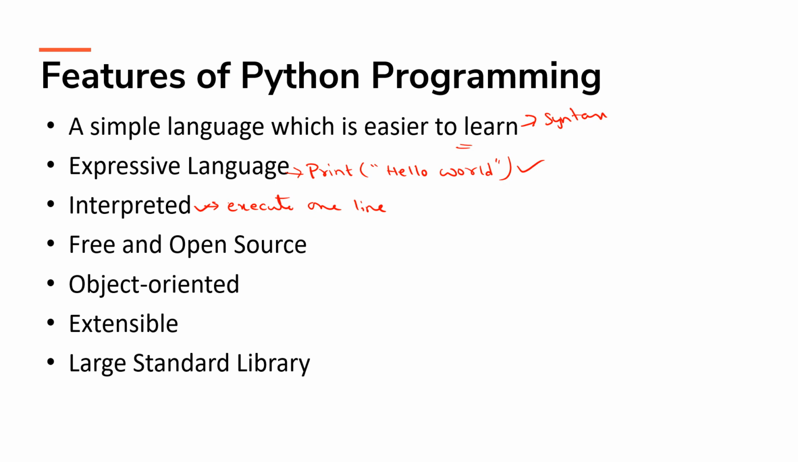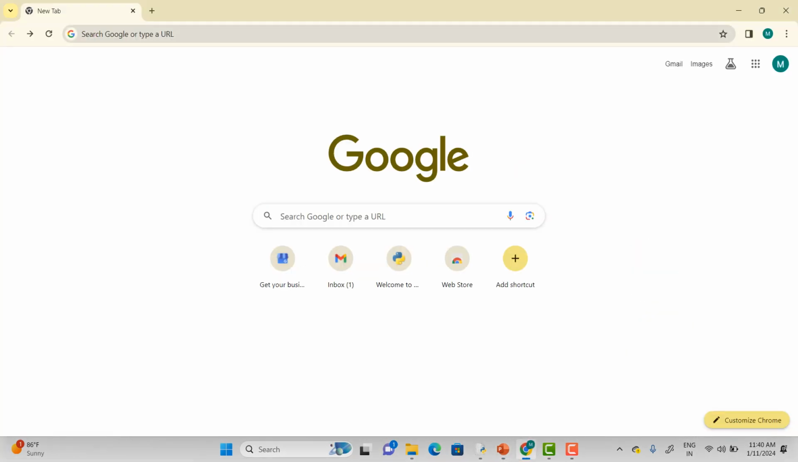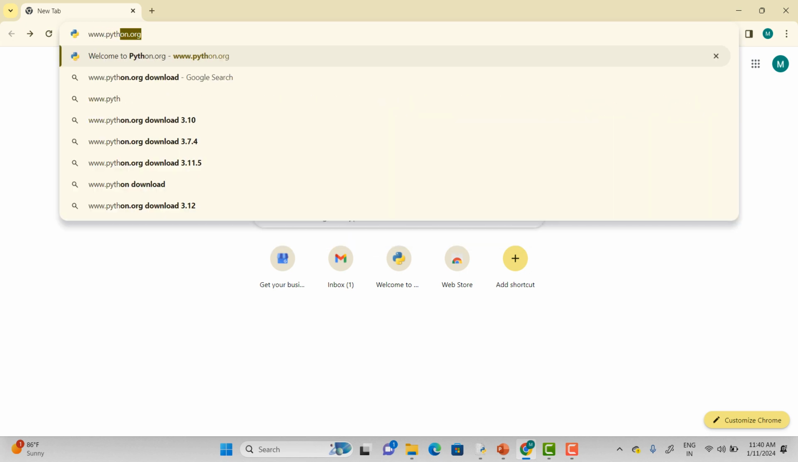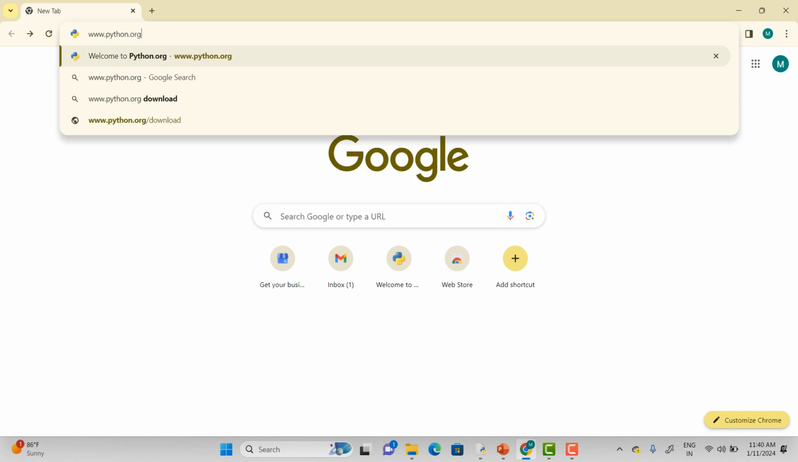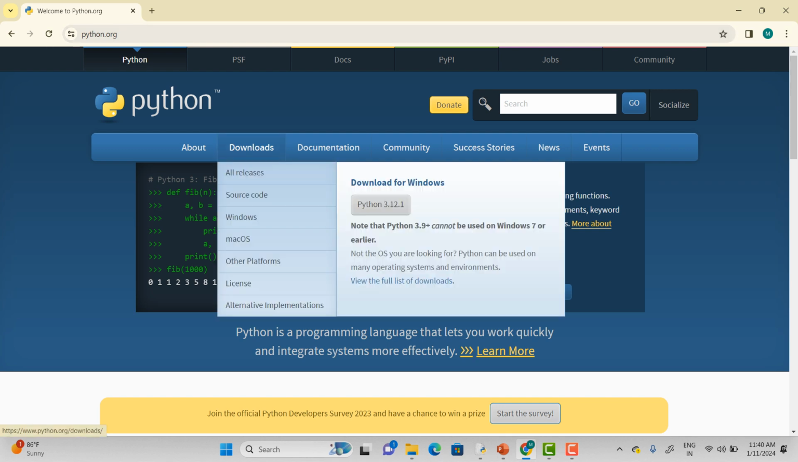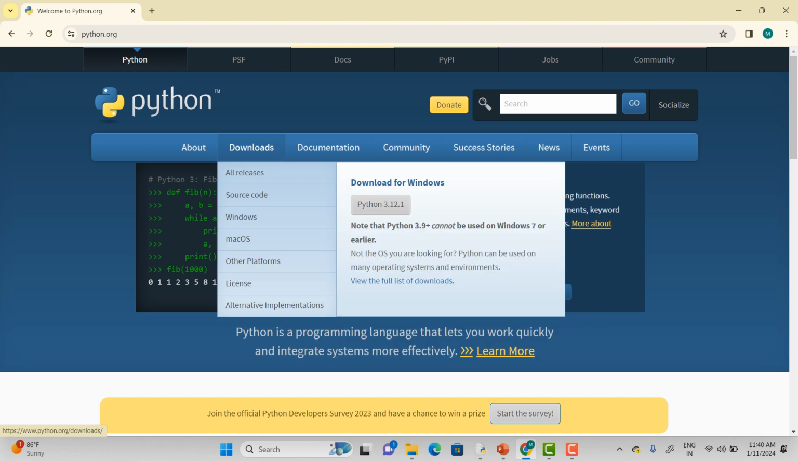And it's free and open source. Of course it is free and open source, as you can see. I'll show you that. How am I saying it's free and open source? Let's say here I'll be typing www.python.org. Yes, if I simply type it, you can see that it's free for me. I can go to downloads and download the particular version. Here it is showing which version it is.